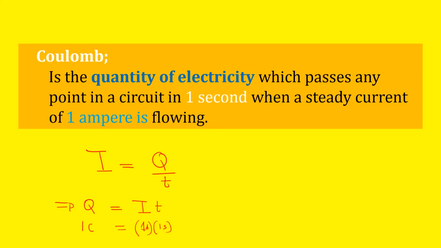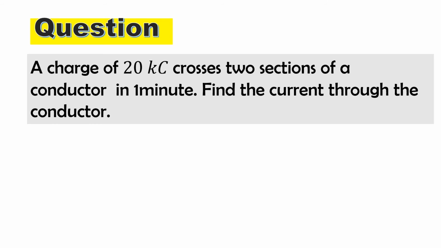Let us try out this problem. In this problem, we are given a charge of 20k coulombs. That simply means that the charge is 20,000 coulombs, which crosses a section of the conductor in 1 minute. They have also given the time of flow, that is 1 minute. How many seconds are in 1 minute? Those are 60 seconds. Then they want you to find the current through the conductor.